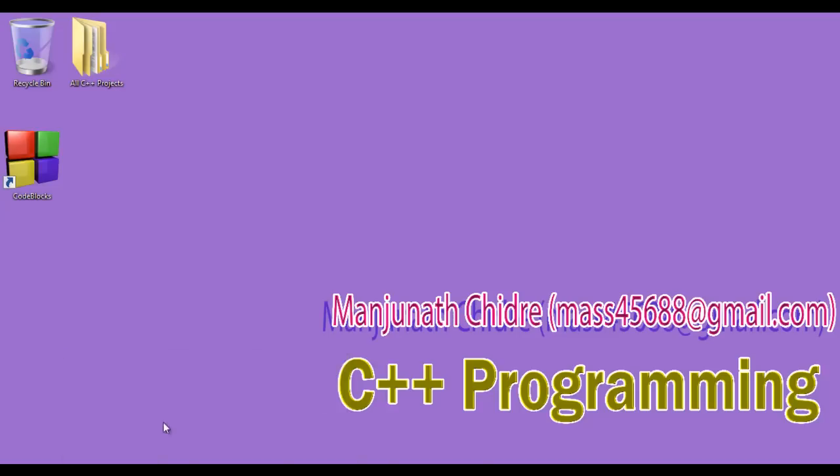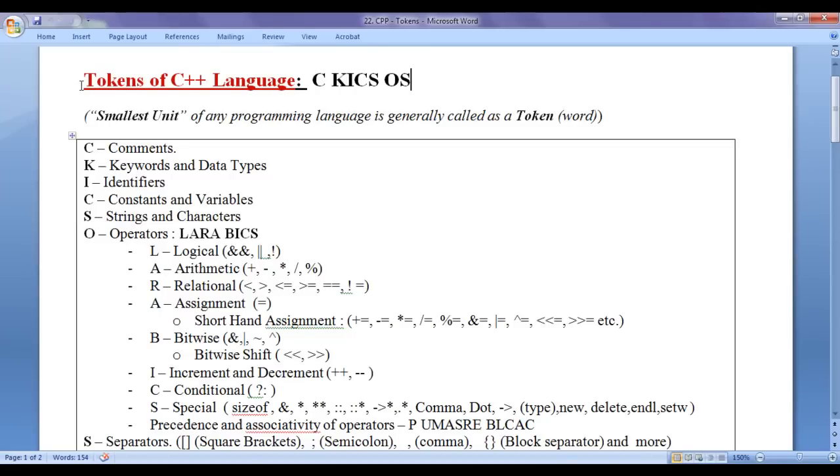From the past few video tutorials, we are trying to understand tokens available in C++ language. We understood that smallest unit of any programming language is generally called as a token. Comments, keywords and data types, identifiers, constants and variables, strings and characters, operators and separators are considered as tokens in C++ language. In the previous video tutorials, we understood comments and keywords.